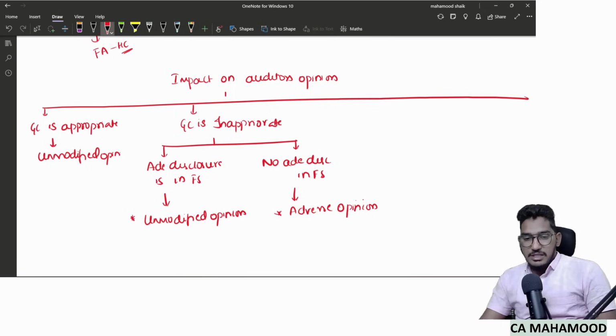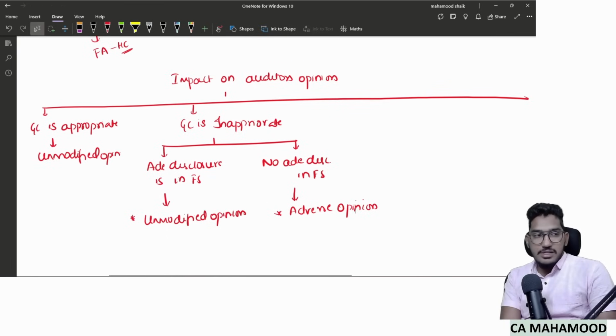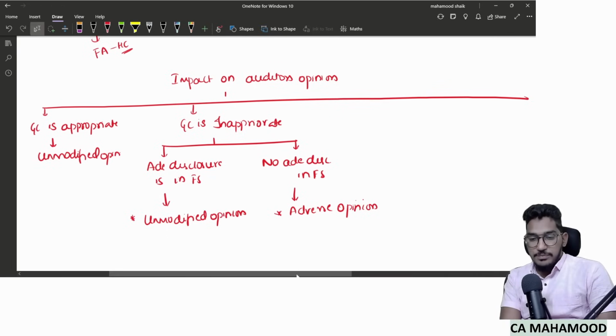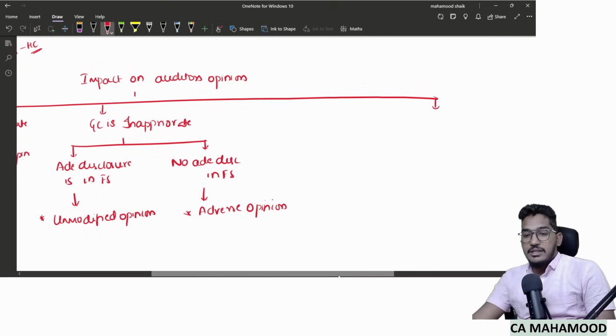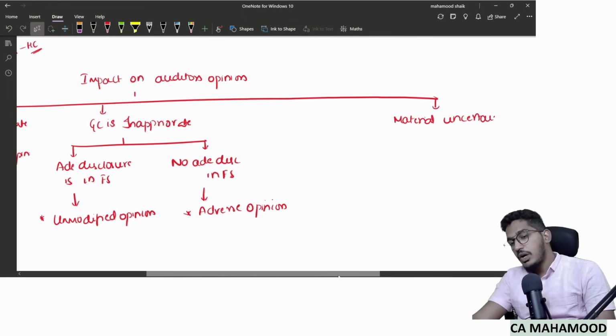So if the going concern is inappropriate, this is what will happen. So two circumstances, very easy. Going concern is appropriate, going concern is inappropriate. Now let us come to the third scenario which could be possible here. The third scenario is that the auditor has decided that there is a material uncertainty relating to going concern. There is a what?